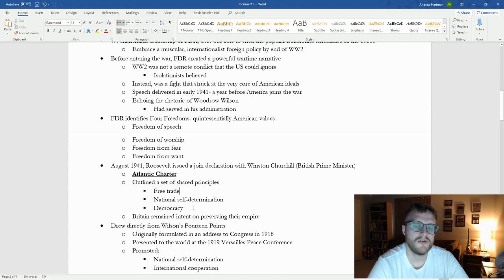But from the get-go, the Atlantic Charter is full of hypocritical ideas, because of Britain. The idea of self-determination is that each nation, each cultural ethnic group, should be able to determine their own political organization. At the same time, Britain still had a very large empire, especially in Africa and in India. And so Britain, despite signing the Atlantic Charter, wanted to keep their empire together. They won't, but they were pretty keen on preserving it at this point.